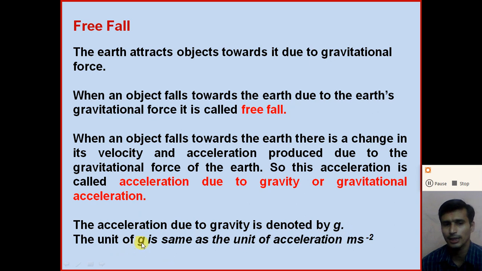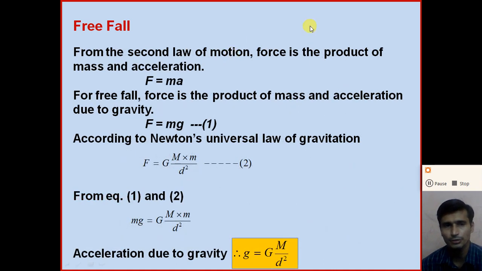The unit of the acceleration due to gravity, small g, is the same as the unit of acceleration, that is meter per second square. So what is the unit of the capital G? Do you know? Yes, Newton meter square per kg square is the unit of the capital G, whereas the unit of small g, acceleration due to gravity, is meter per second square. So now how can we calculate the acceleration due to gravity? Let us see how we can calculate it.